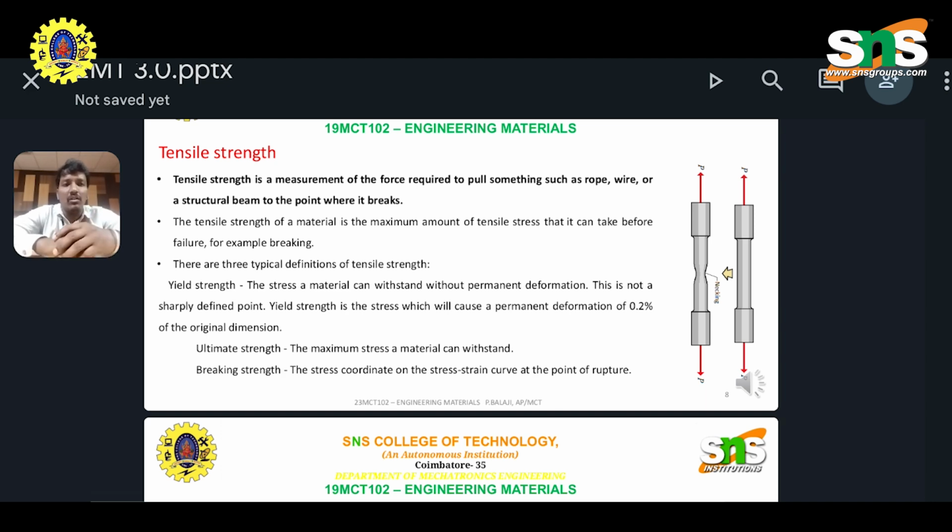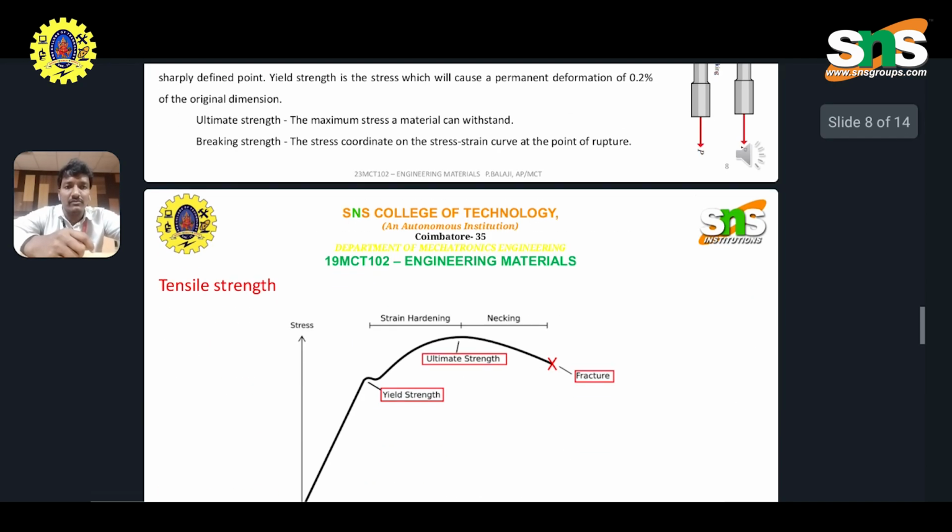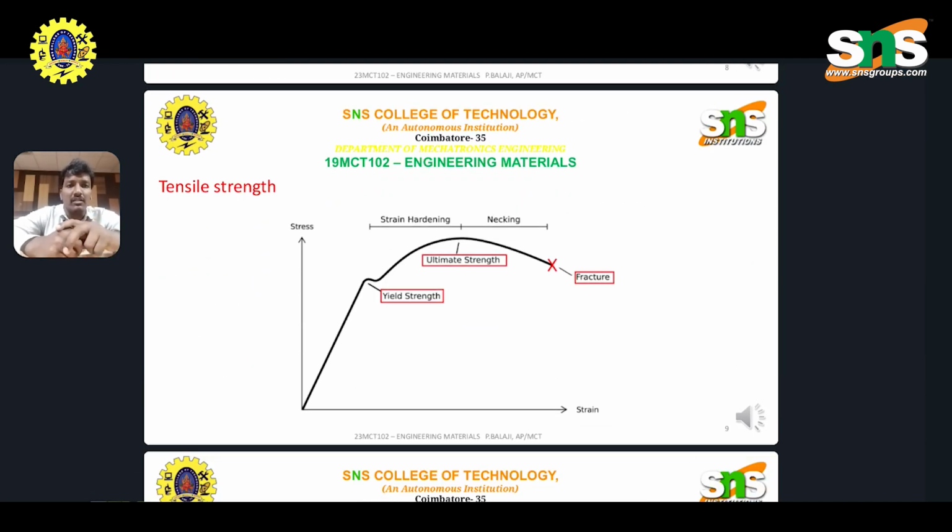So for tensile strength, we can elongate the material, or convert the material's shape from a long diameter to a short diameter, and we can see the figures on the screen. These are about the tensile property. Tensile strength has a yield point and ultimate fracture point, with a necking point between the ultimate point and the breaking point.